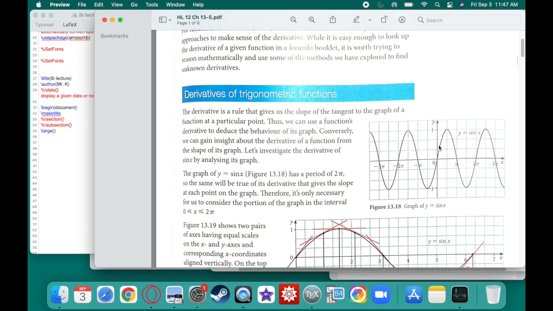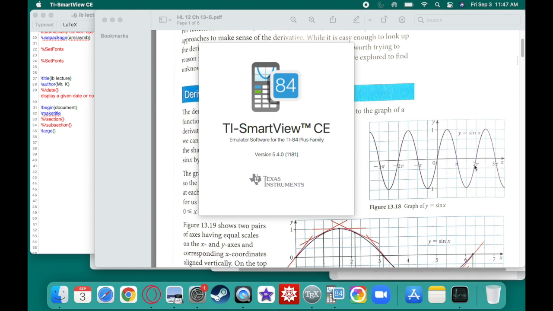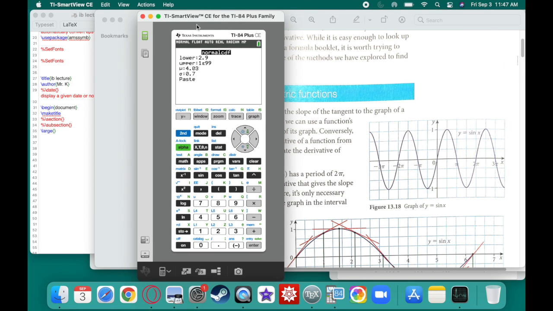So this is a graph of sine of x, for example. And the question is, do we know what the derivative of this one is? What would it look like? Well, we can go into our calculator, which for some reason I've closed, and we could graph what the derivative of the sine of x should look like. So let's go into y equals, we'll have sine of x, right?